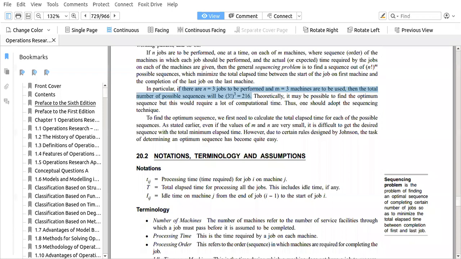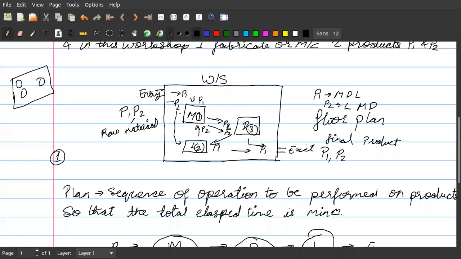possible sequences means, if we go back to our sequencing here, P1 could have gone to M1 first, or could have gone to other machines.